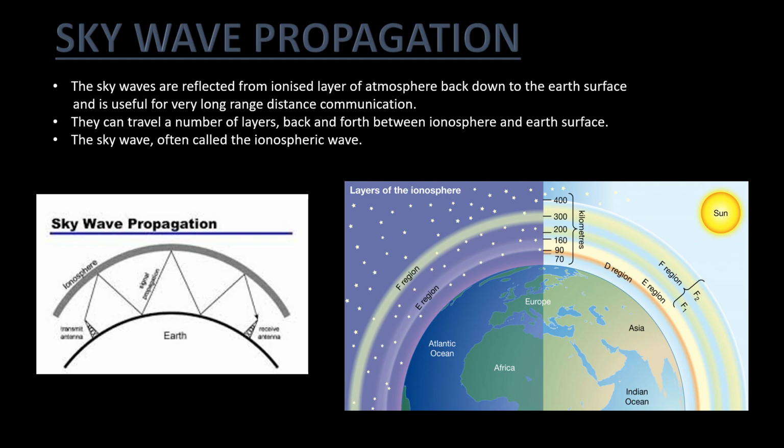Now, sky wave propagation. The sky waves are reflected from the ionized layer of the atmosphere back down to the earth's surface and are useful for very long range communication. They can travel a number of times back and forth between the ionosphere and the earth's surface. They are often called ionospheric waves. The diagram of sky wave propagation is given here.